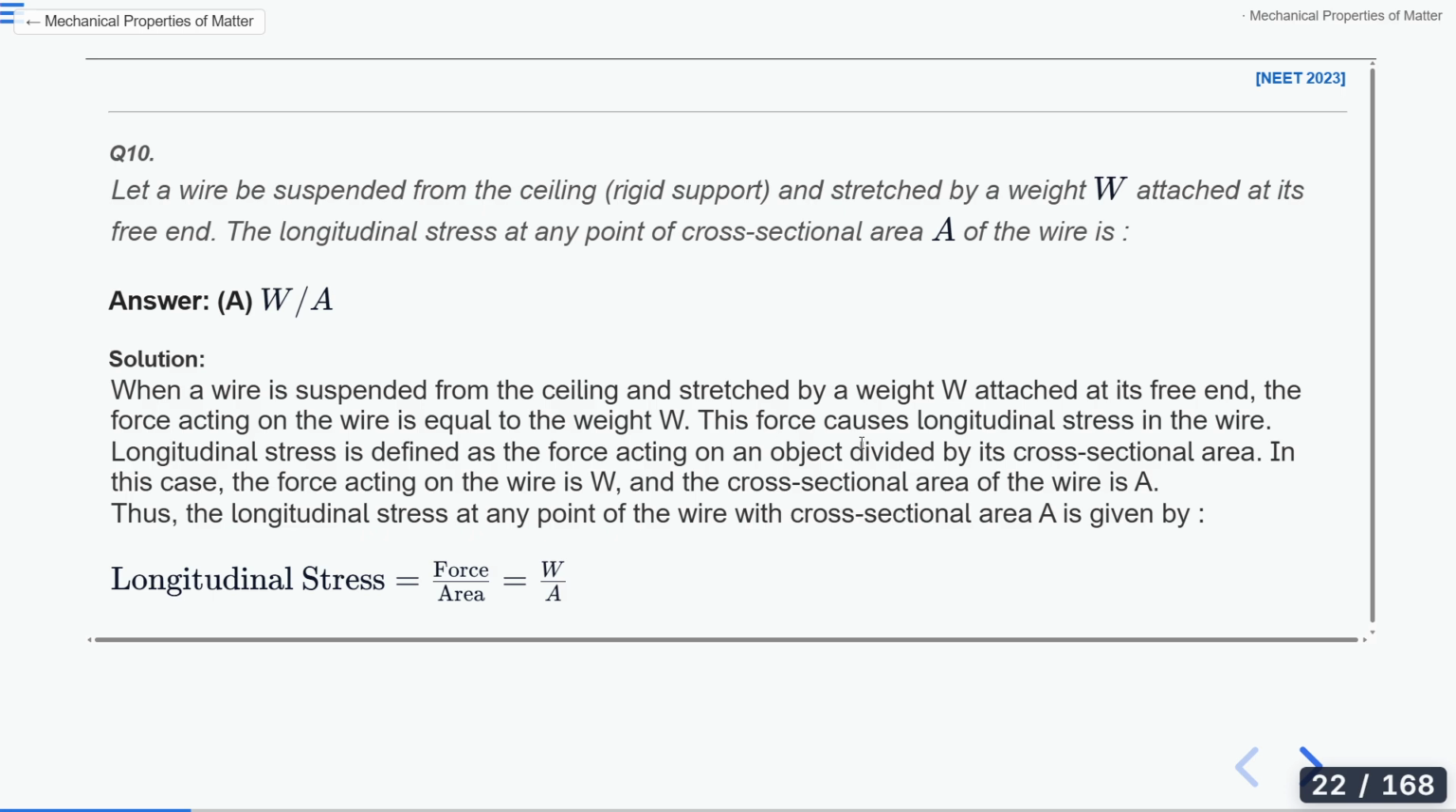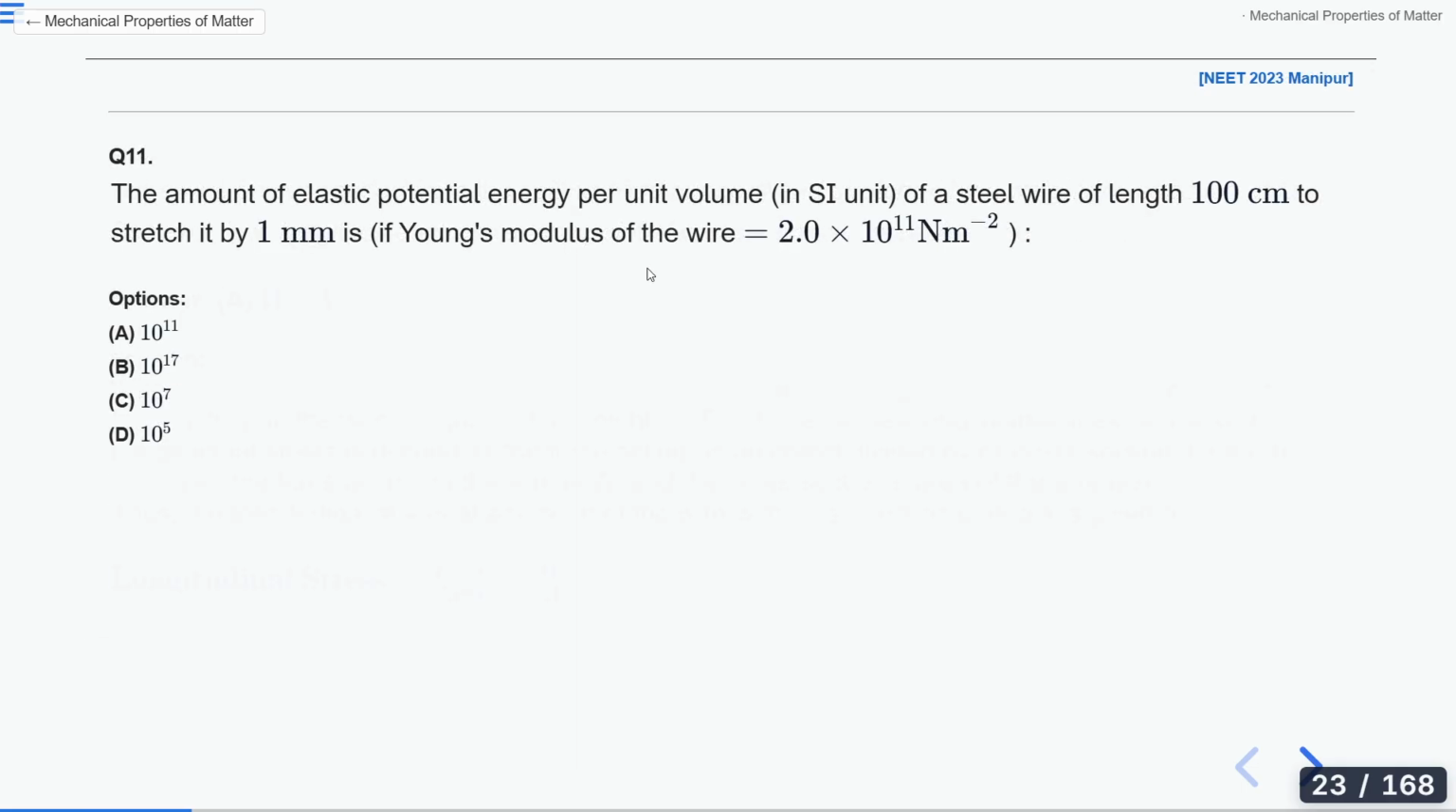As I showed you in the diagram, this force causes longitudinal stress in the wire. Longitudinal stress is defined as force acting on an object divided by its cross sectional area. In this case, the force acting on the wire is W and the cross sectional area is A. So the longitudinal stress will be force per unit area, W by A. This was an easy question. Now do this question: the amount of elastic potential energy per unit volume of a steel wire of length 100 centimeters to stretch it by 1 mm is.